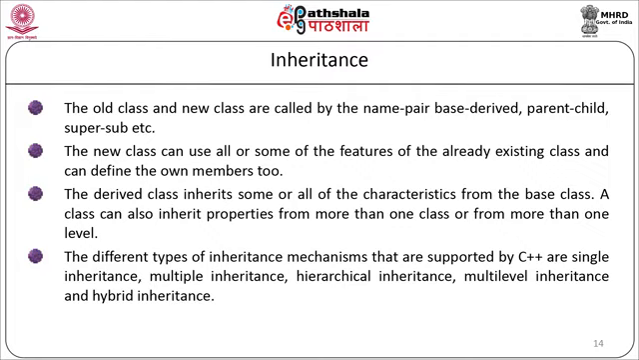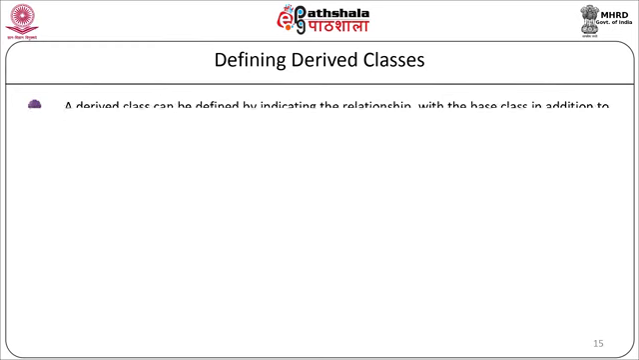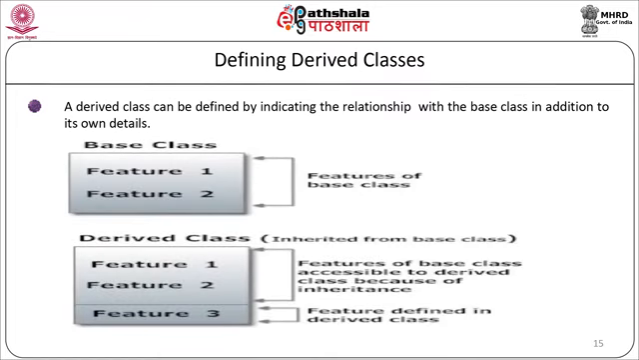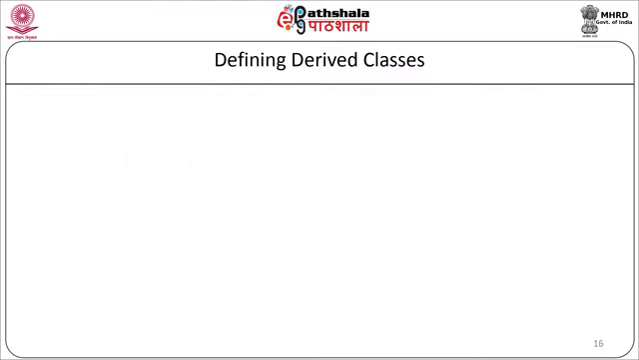The derived class can be defined by indicating the relationship with the base class in addition to its own details. As shown in the figure, the base class has two features, and in the derived class these two features will be inherited plus new features can be added. We can define the derived class by indicating the relationship with the base class in addition to its own details.